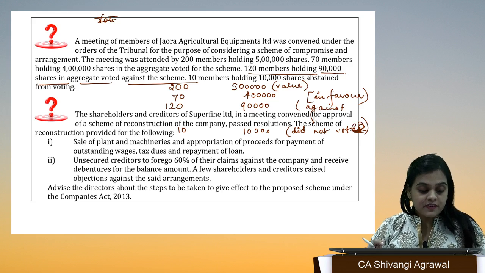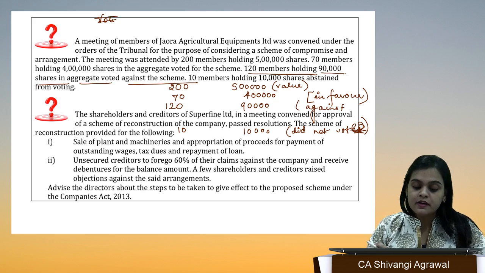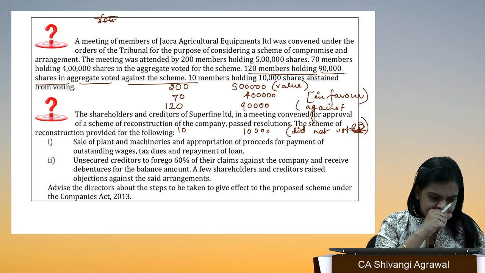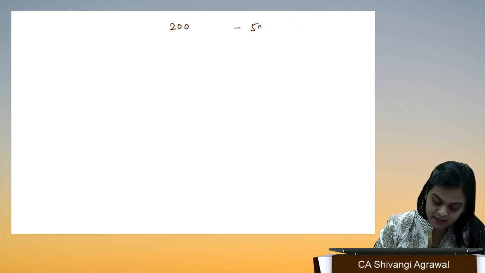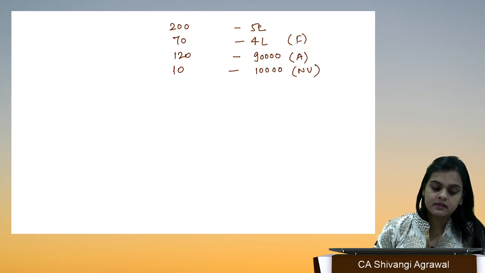We are concerned with who actually voted. So 200 members, 5 lakh shares; 70 members with 4 lakh shares in favor; 120 members against, with 90,000. Then 10 members did not vote, with 10,000 value.